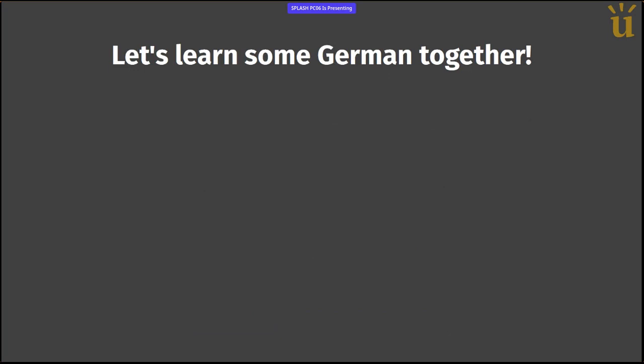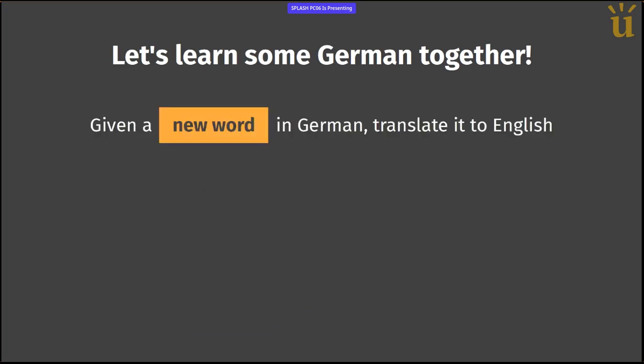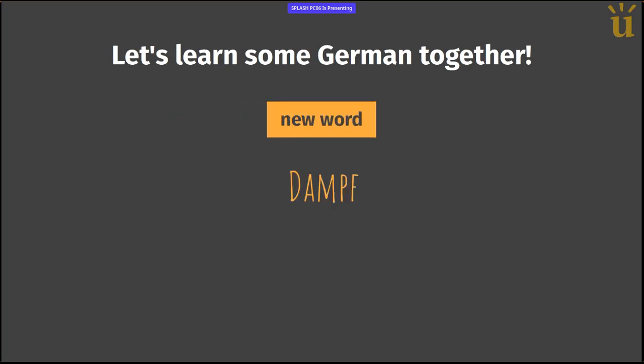The way we're going to do this is I give you a new word in German, and then we translate it together in English. So we learn a couple of new words here. Usually you would have sentences in the app. Let's just stick to words for today. Here is a new word, Dampf. And this would be steam. Okay, Dampf, steam.